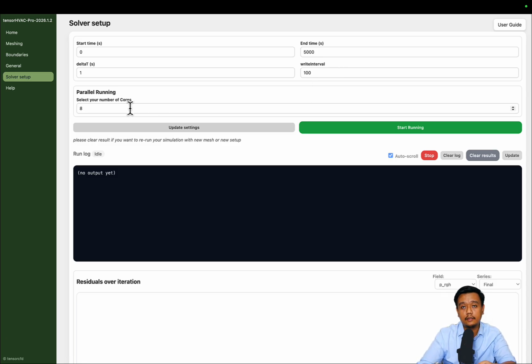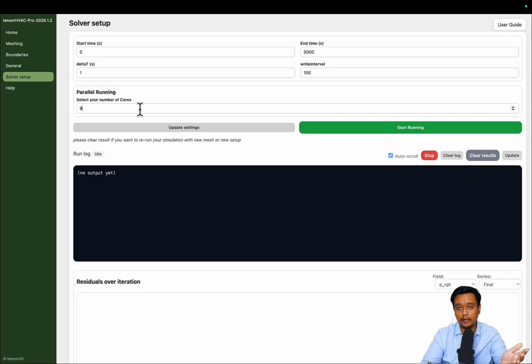And the parallel running, this is the number of cores. If you have more cores, your simulation will be faster. But again, the number of cores is limited by your hardware. If you have expensive hardware, maybe your number of cores will be higher, so your simulation can be faster. But if you utilize all the cores in your system, you will slow down your other processes.